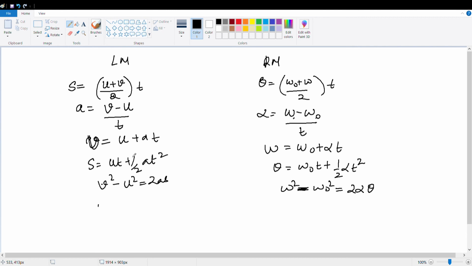And remember, all this is for constant acceleration, and here all this is for constant angular acceleration.